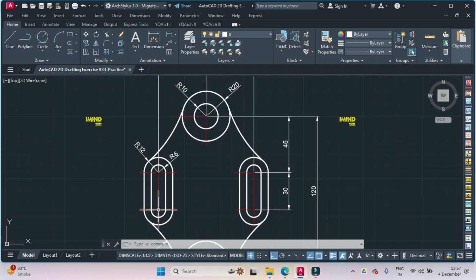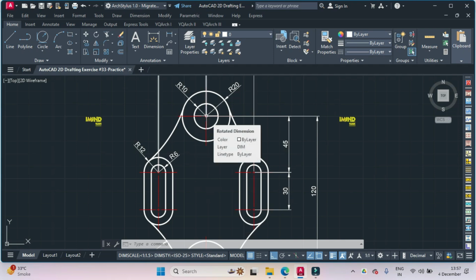Then we'll draw one line from the midpoint of this circle to the midpoint of this, and exactly from the middle of that line we'll draw a line extending upwards to a distance of 45 plus 30, 75 units.